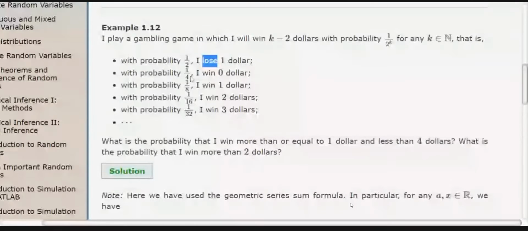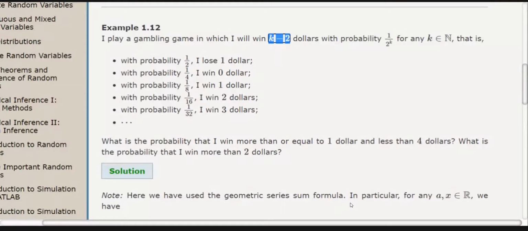So here we have 1 upon 2 raised to power k. If I use k equal to 3, it means 1 upon 2 raised to power 3. 2 raised to power 3 means 8, so 1 by 8. And I win $1, because here k is 3 and 3 minus 2 is 1.